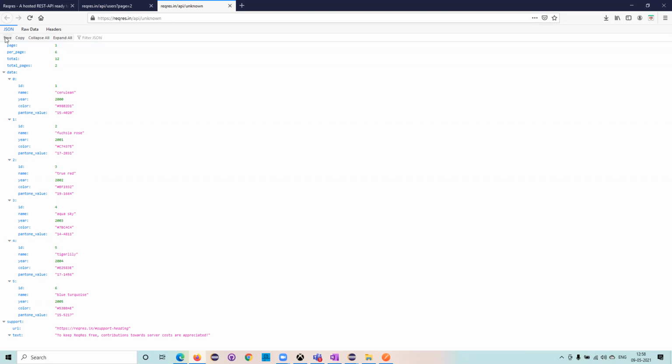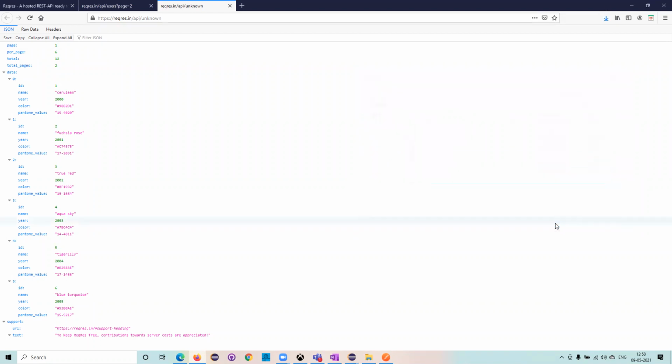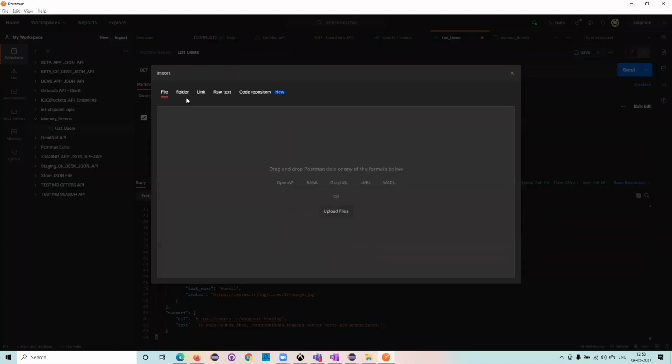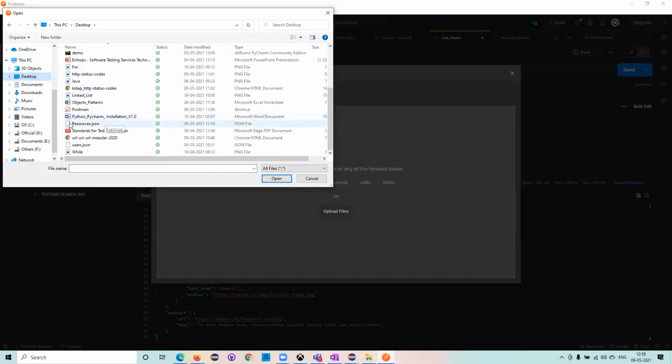Now what I can do is save this one as a JSON file. I'll save this one as resources. See, now this will be stored as a JSON file. The expansion of JSON is JavaScript Object Notation. Now I'll save this on the desktop as resources. Then I'll go here and try to import it. I need to upload that file, go to the desktop, where I have this resources.json file. This is what I just created, right?